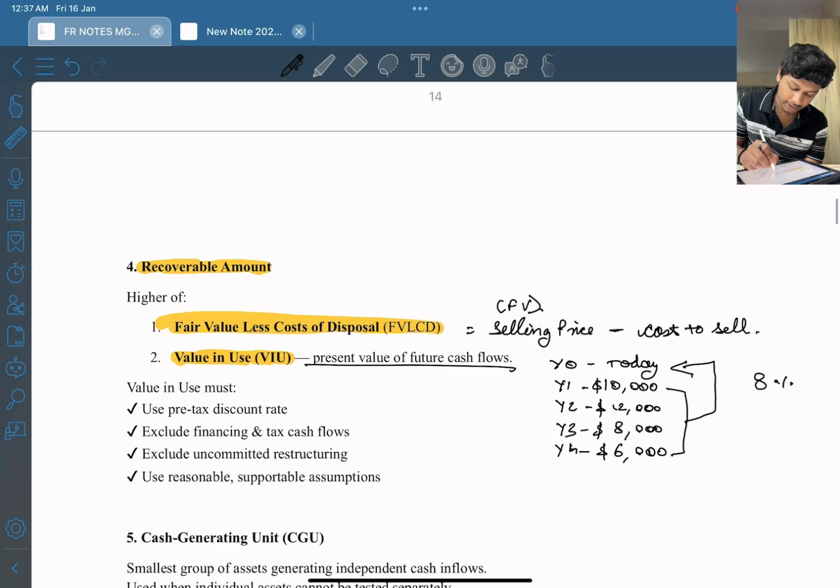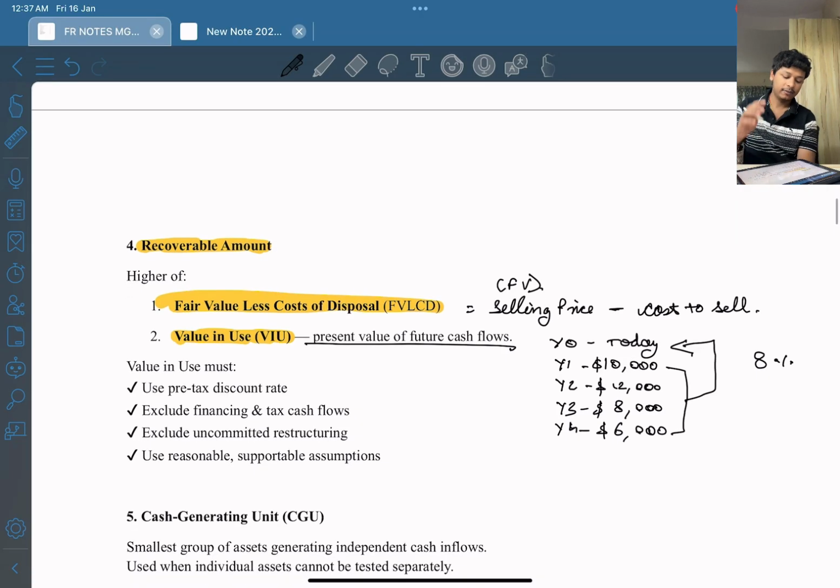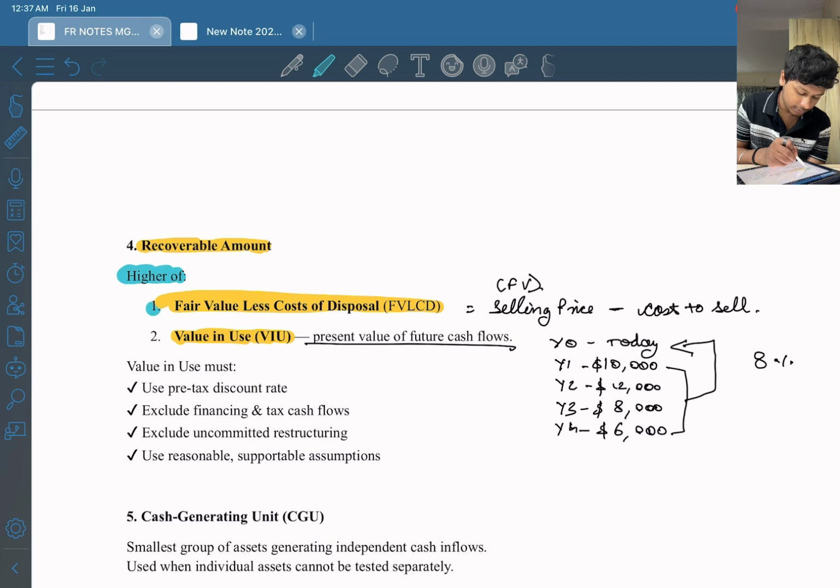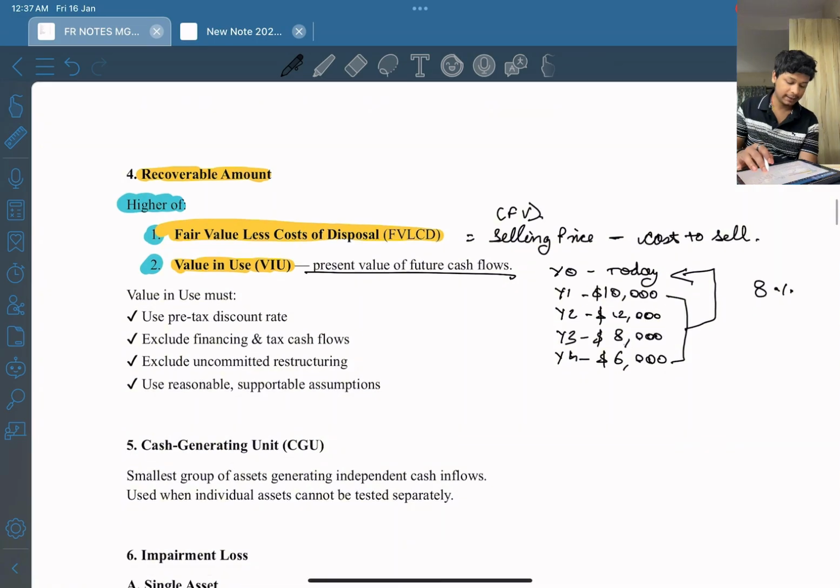Present value of future cash flows is value in use. So what is recoverable amount? Recoverable amount is the higher of these two things. First is fair value less cost to sell, and the second is value in use. Okay, I hope this is clear.